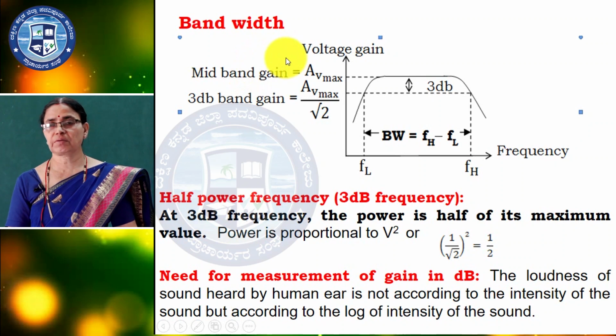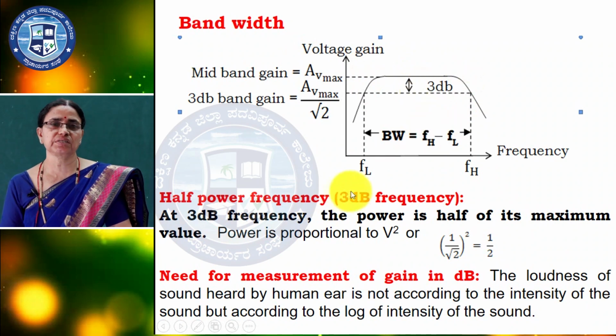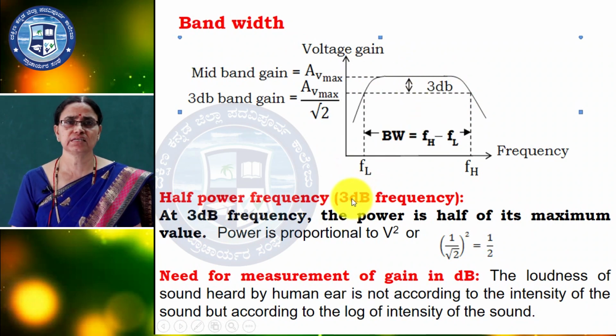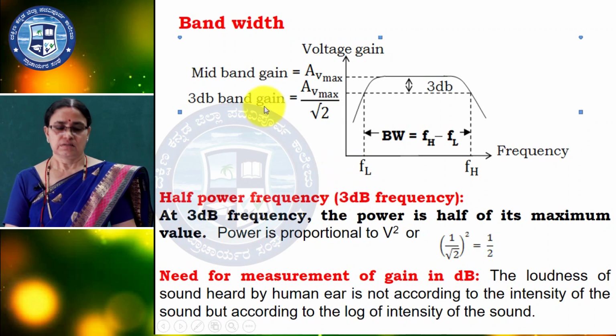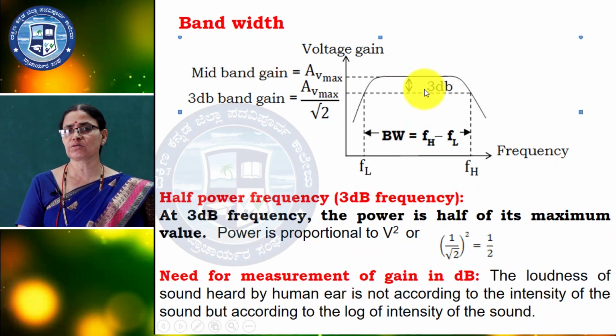The 3 dB gain, the 3 dB frequency. Usually we are measuring voltage gain in dB. Why? Because I already gave here the need for measurement of gain in dB. Because the human ear responds to the logarithm of the intensity of the sound.